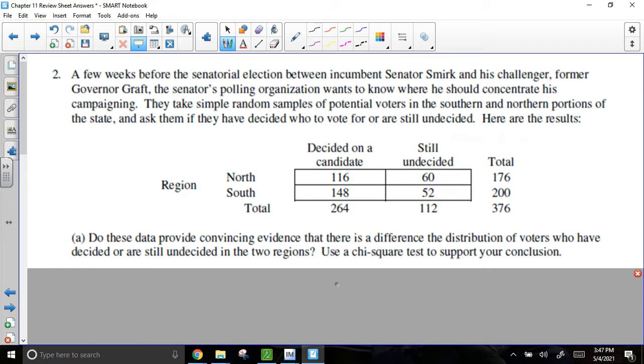Which one is it? Well, some of the things I'm leaning towards is, first of all, what kind of samples they took. It says they took simple random samples. So it kind of looks like they took a sample in the south and then they took a sample in the north. And something else that reiterates that is it says, do these data provide convincing evidence that there is a difference in the two regions? So this is all pointing out to me that I'm comparing these two regions. And if it's a comparison type of test, that means it's a homogeneity test.